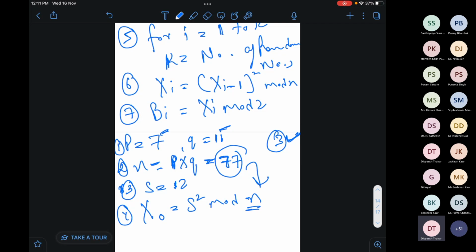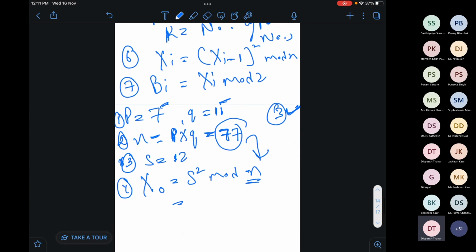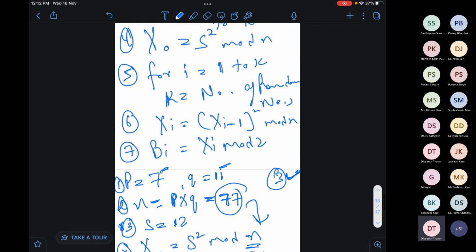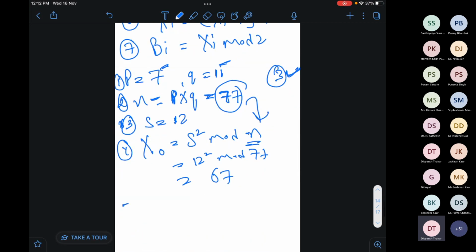So now the equation is s square mod n, and here s is 12, so 12 square mod 77, that is 144 mod 77, and this is equal to 67. Okay, so now I got the value of x naught.